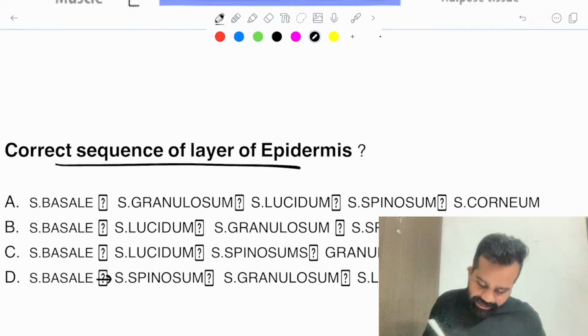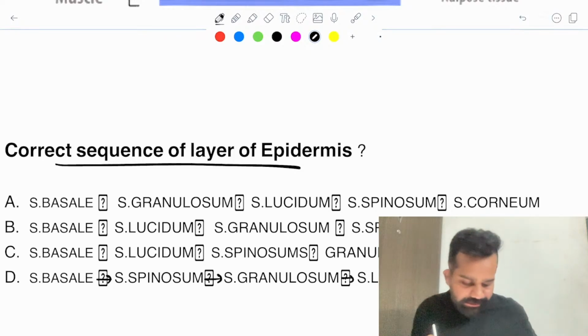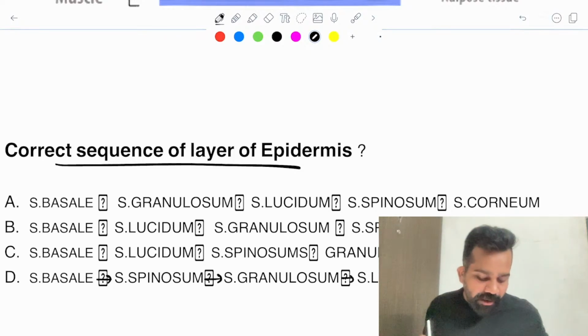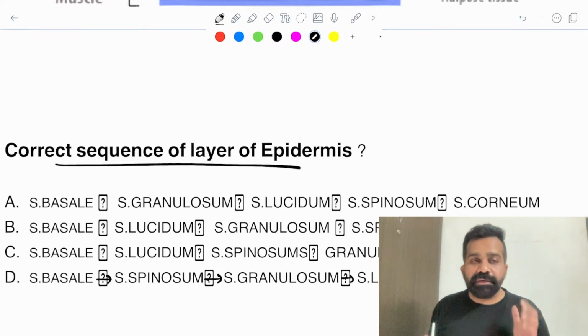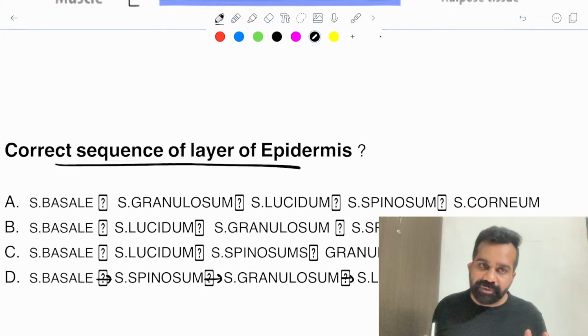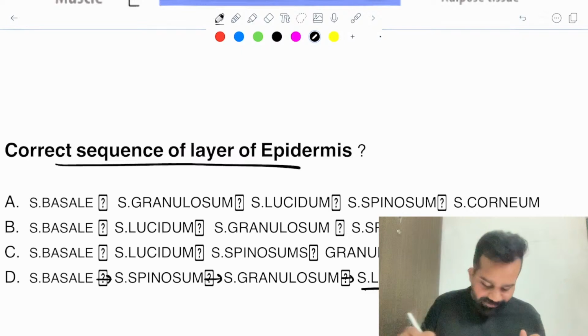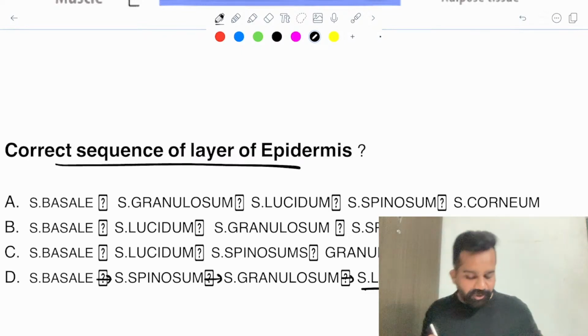So generally these are the arrows. I don't know why it is converted into a question mark, but understand this. This is from the stratum basale, then we have stratum spinosum, then stratum granulosum, then we have stratum lucidum, and then we have stratum corneum.